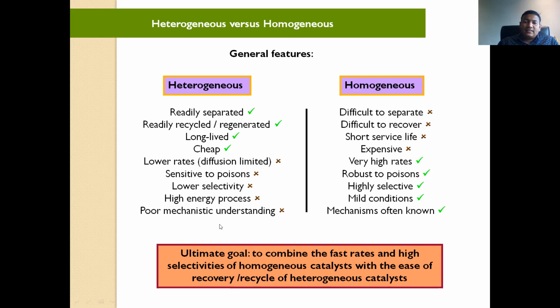And here heterogeneous required high energy, meaning maximum temperature. Then poor mechanistic understanding. You will find some examples in science where the reaction happens, but how it is happening, what is happening at the molecular level, nobody knows.